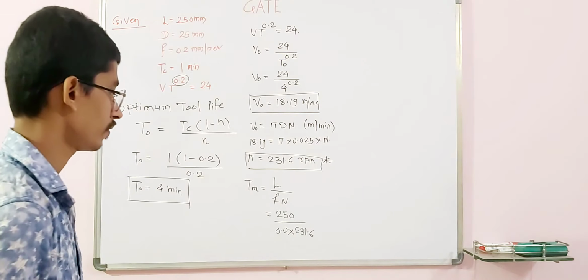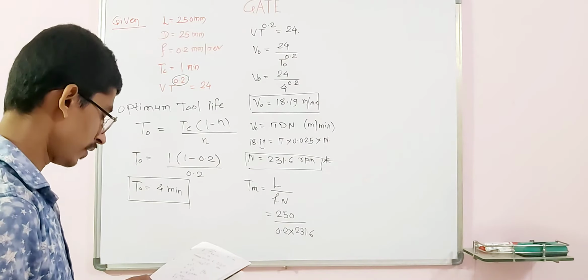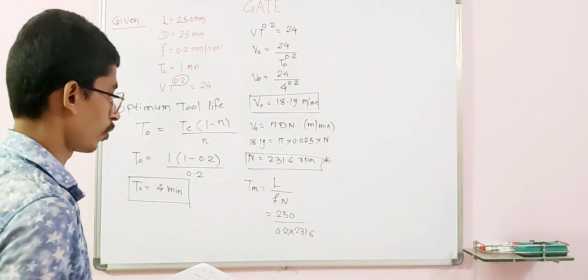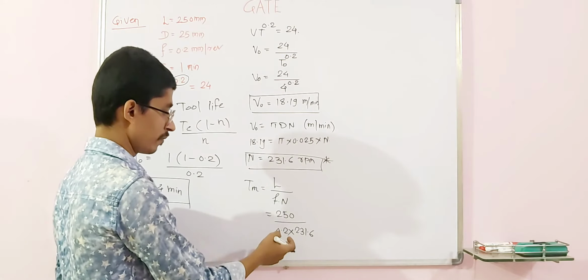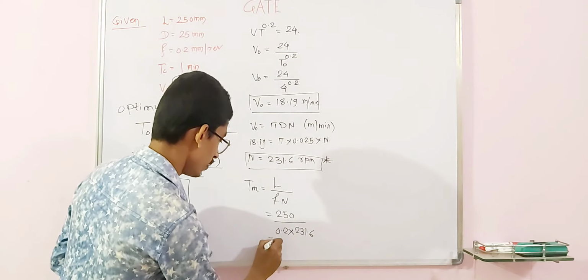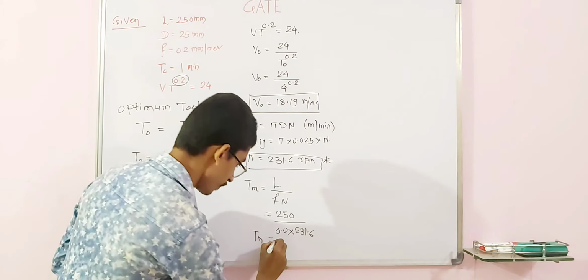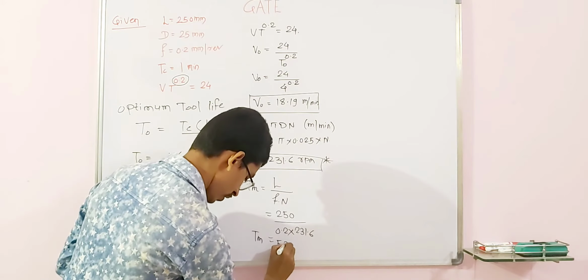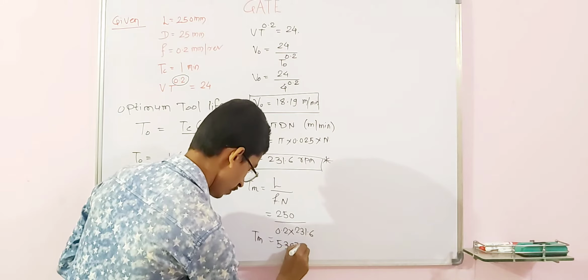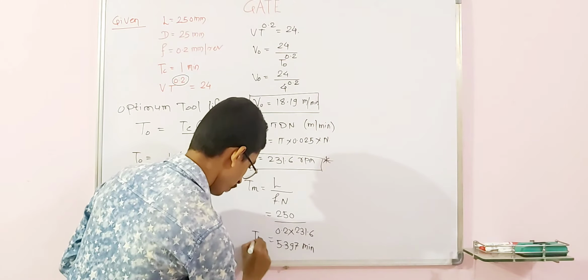The mm will get cancelled, and you will get machining time in minutes, nearly 5.397 minutes.